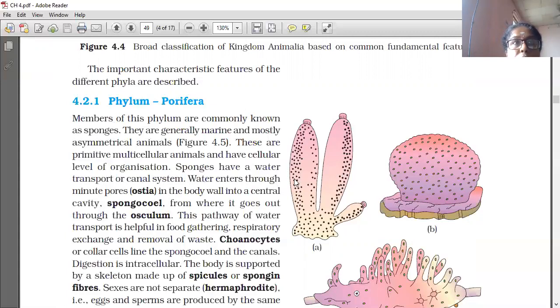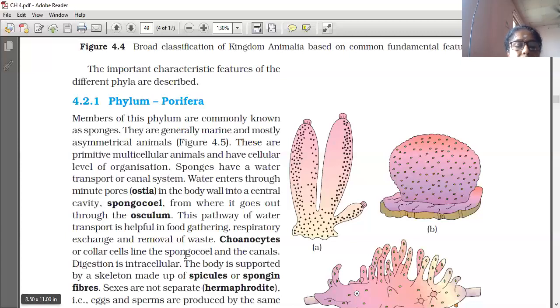So water enters through the ostia, the minute openings all over the body, but goes out through the osculum. This pathway of water transport is helpful in food gathering, respiratory exchange and removal of waste. When water enters through the ostia, it receives oxygen and nutrients, and removes carbon dioxide and waste particles, then goes out through the osculum.